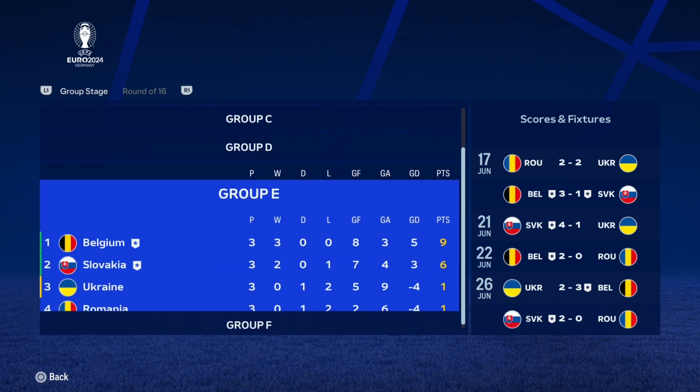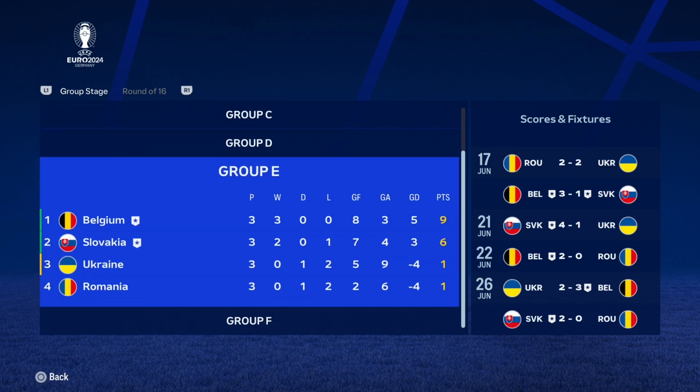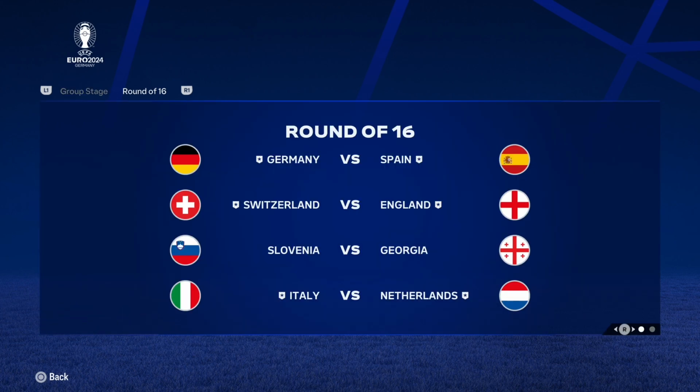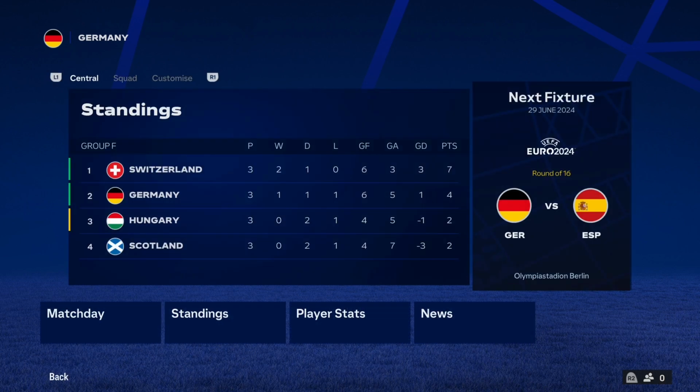Then Group E, again pretty standard. Belgium, Slovakia, with 9 points and 6 points. Ukraine and Romania both with 1. And for Group F, Portugal top it with Turkey in at second, Georgia third, and Czech Republic in fourth. And these are the matchups. We've just had a look.